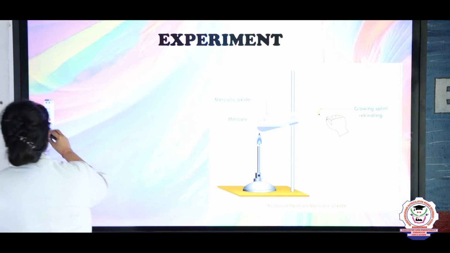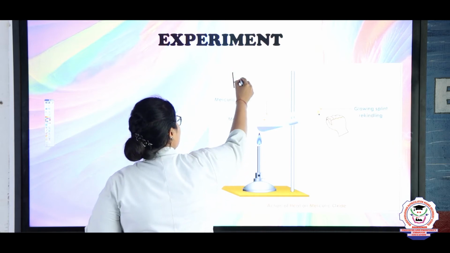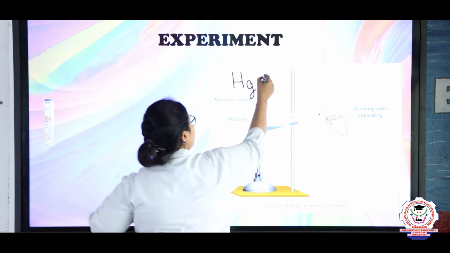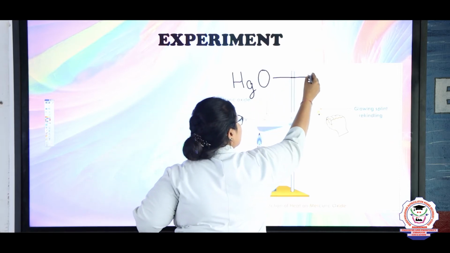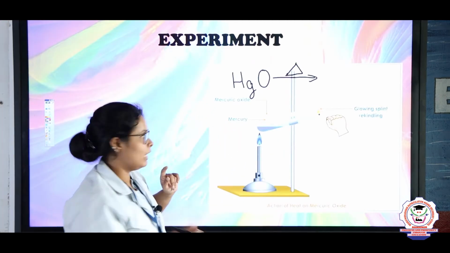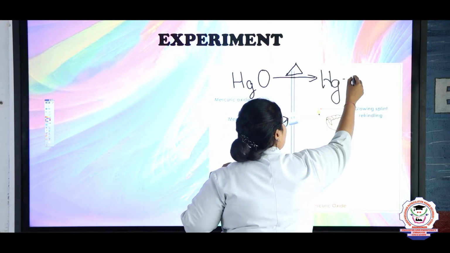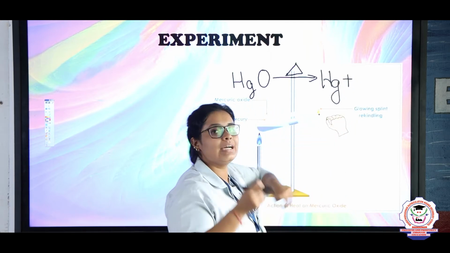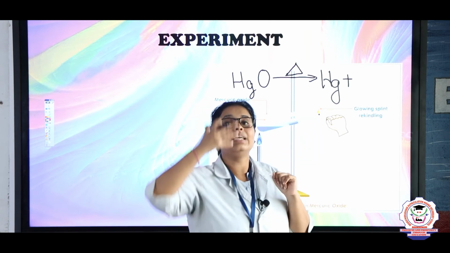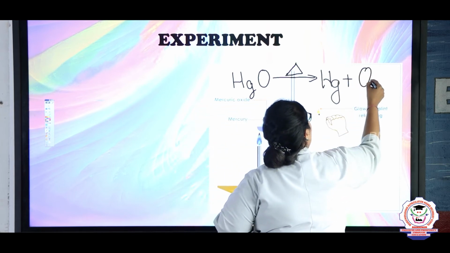So if you are writing the equation, Hg is mercury, and mercuric oxide is HgO. This is the arrow, and when you heat it, you will get mercury, which is grey in color, that is Hg, plus, if you put a candle or a matchbox there, you can see that the flame will increase. That means oxygen is getting liberated, and here it is O2.